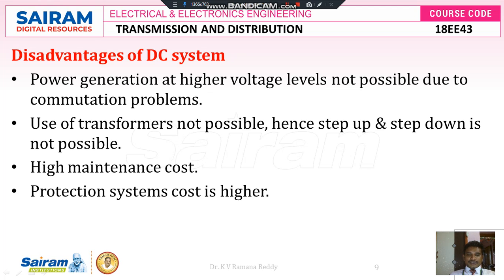High maintenance cost is involved, because whenever we transfer electrical power through a DC system over a long distance, it involves two converters, a rectifier station and an inverter station. The cost of the rectifier and inverter stations is high, so maintenance cost is very high for a DC transmission system. Then protection system cost is higher, because DC breakers, DC conductors, and DC insulation, all these protective devices turn into additional cost. So it is one of the disadvantages of the DC transmission system.